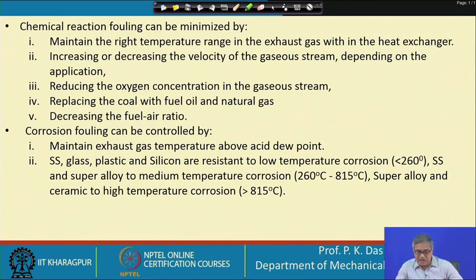So, that is less than 260 degree Celsius. 260 degree to 815 degree Celsius, superalloy and stainless steel can be used in this range, and superalloy and ceramic can be used for high temperature application where the temperature is higher than 815 degree Celsius. So, these are some sort of a strategy by which we can avoid corrosion.